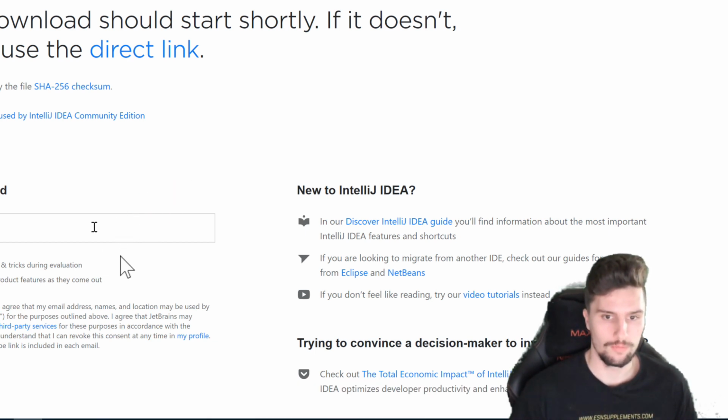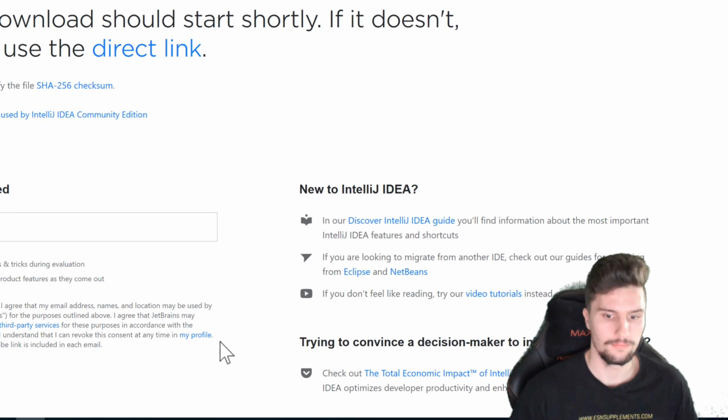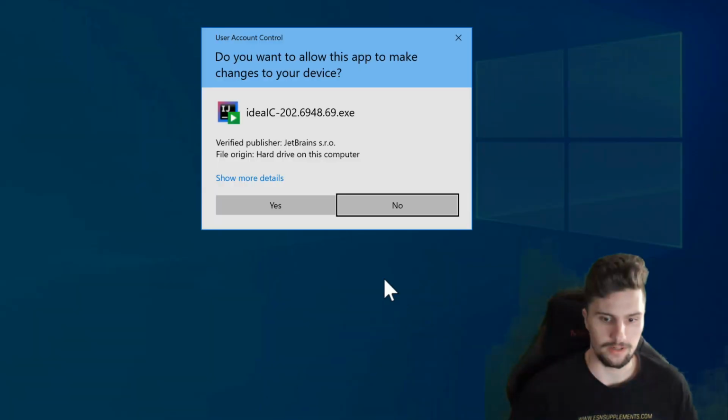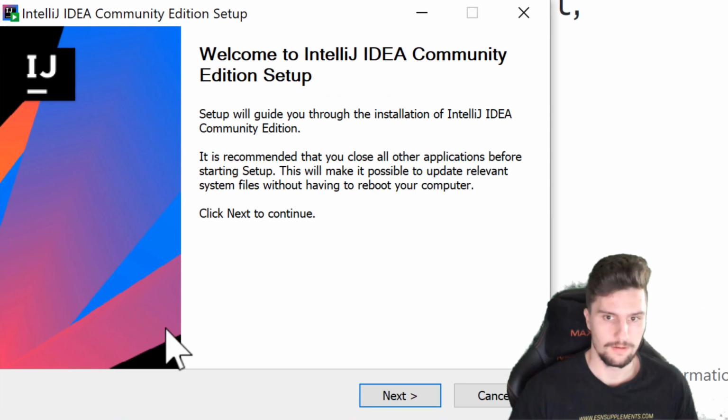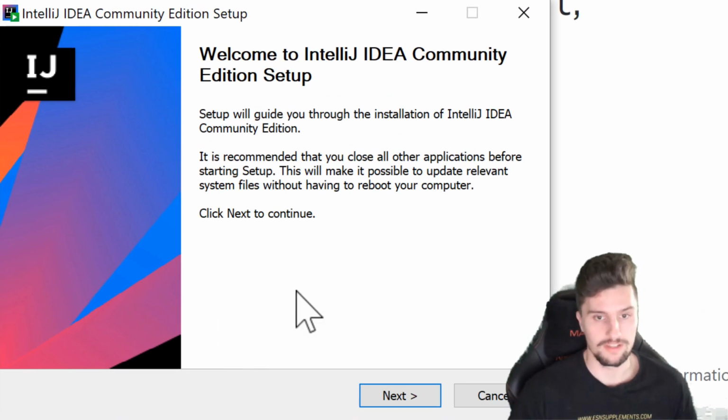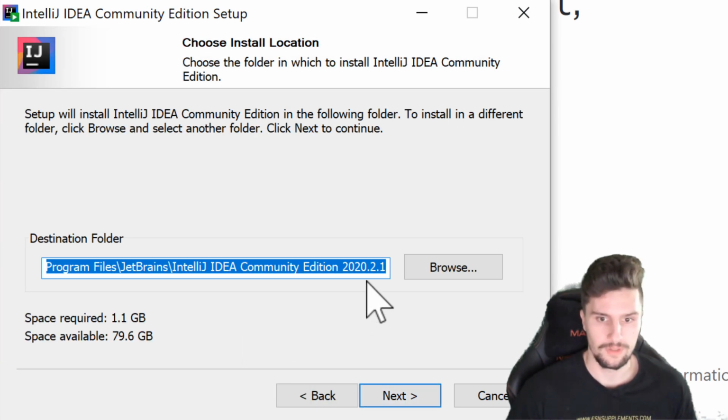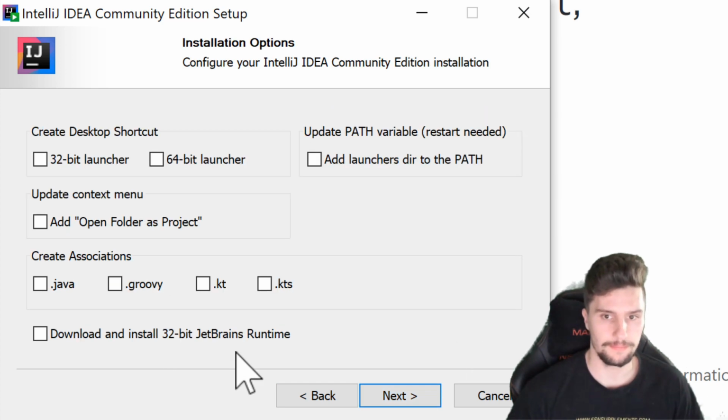Then wait a little moment. We need to accept something here. Okay, and there we go. So that is, as I said, a very simple setup here. We just want to click on next. You can choose a destination folder, so where you want to install that program to. I will just leave that as it is and click on next.